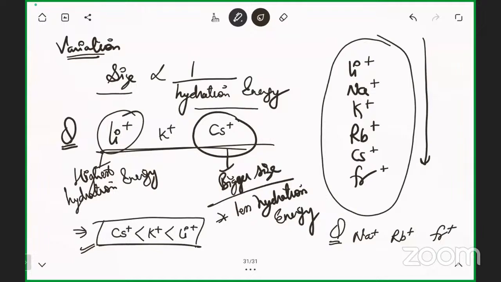Rubidium next, then sodium. So you have to remember only this thing: if the size of the cation is more, hydration energy will be less.